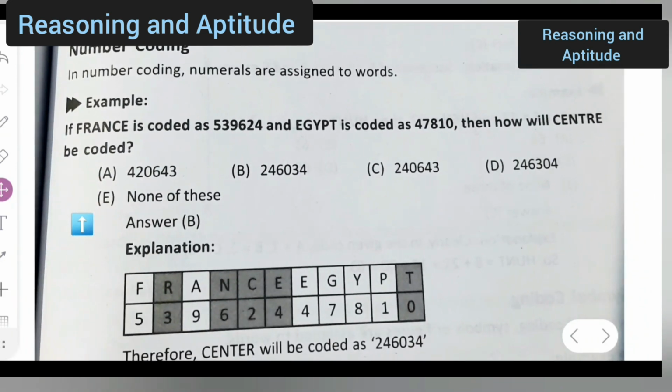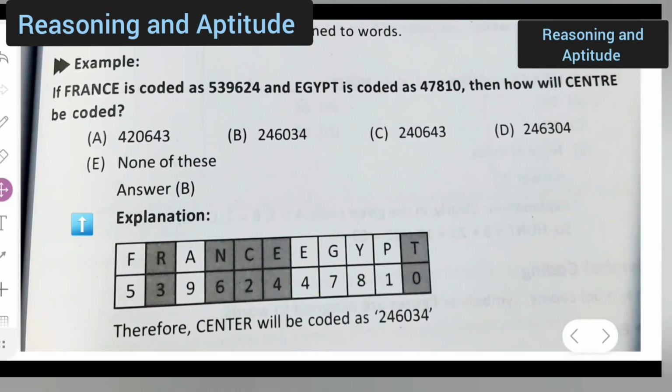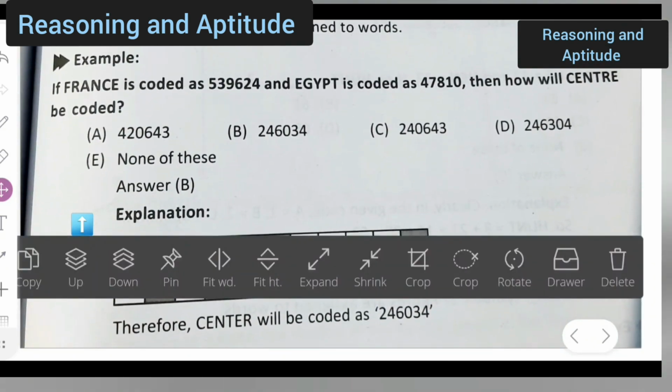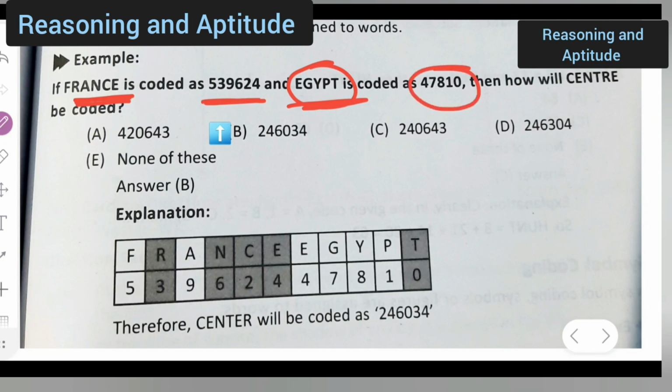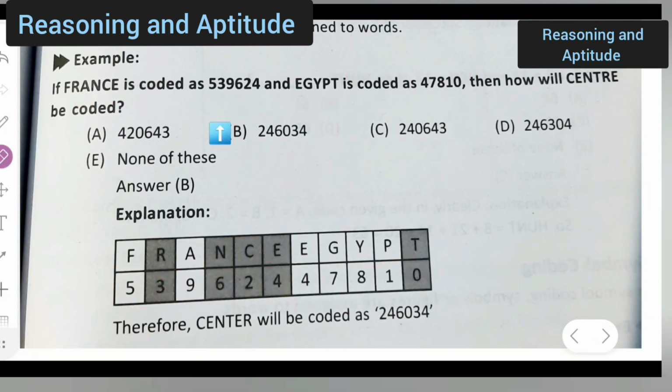France is coded as these numbers, and Egypt is coded as this number, okay. Now they are asking for the center.